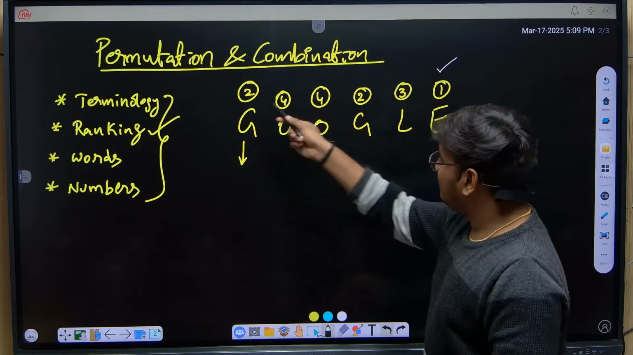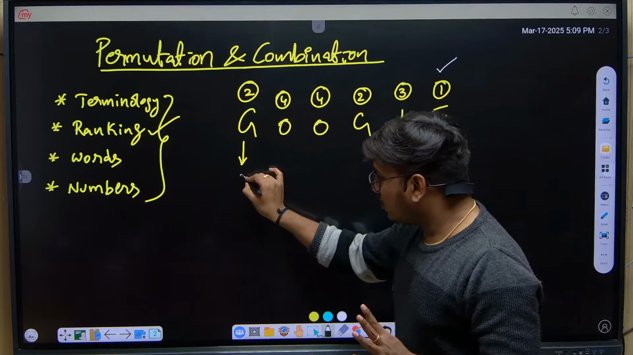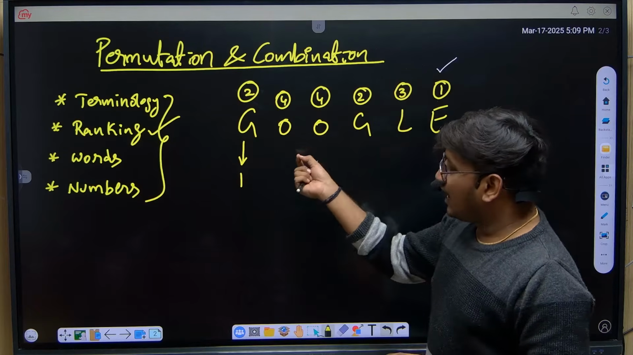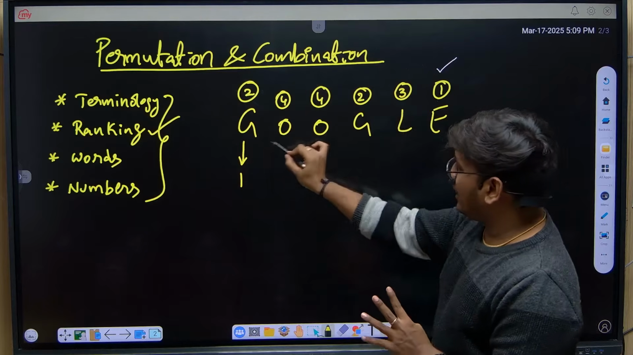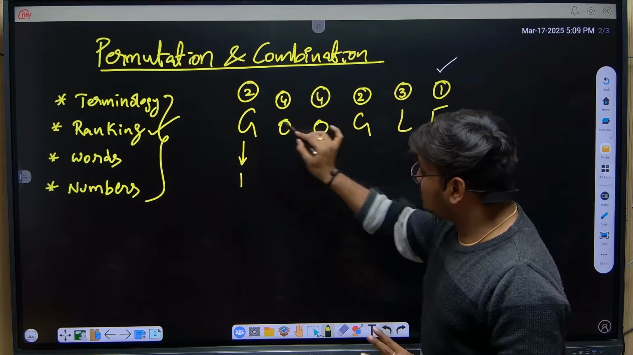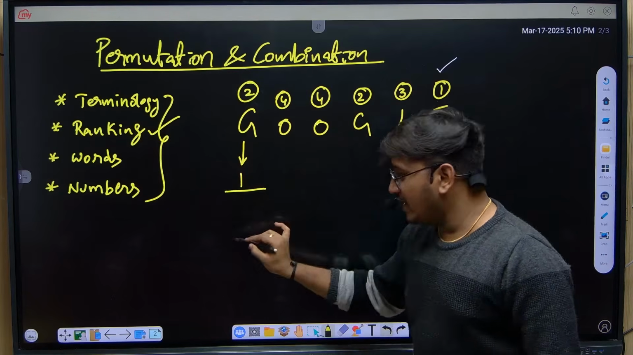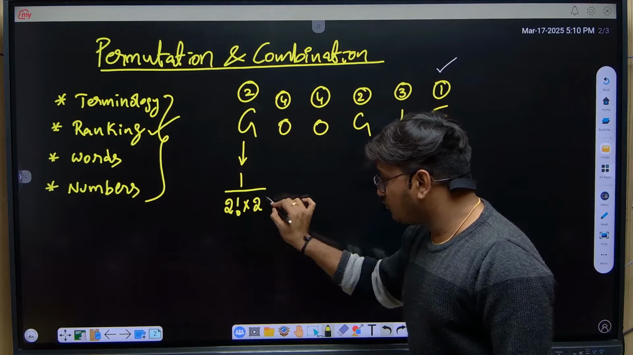How many numbers are there which are less than 2? Only one letter is there which is less than 2. Just write the count 1. Okay, but whenever we have repeated letters, you should also remember how many letters we have in total. So 2 G's and 2 O's. That's the reason the count is divided by 2 factorial for the G's and 2 factorial for the O's.